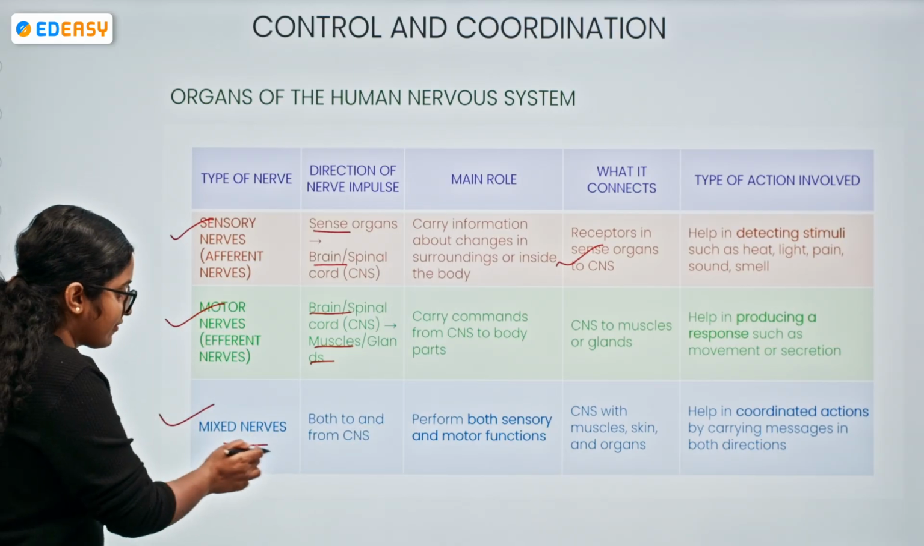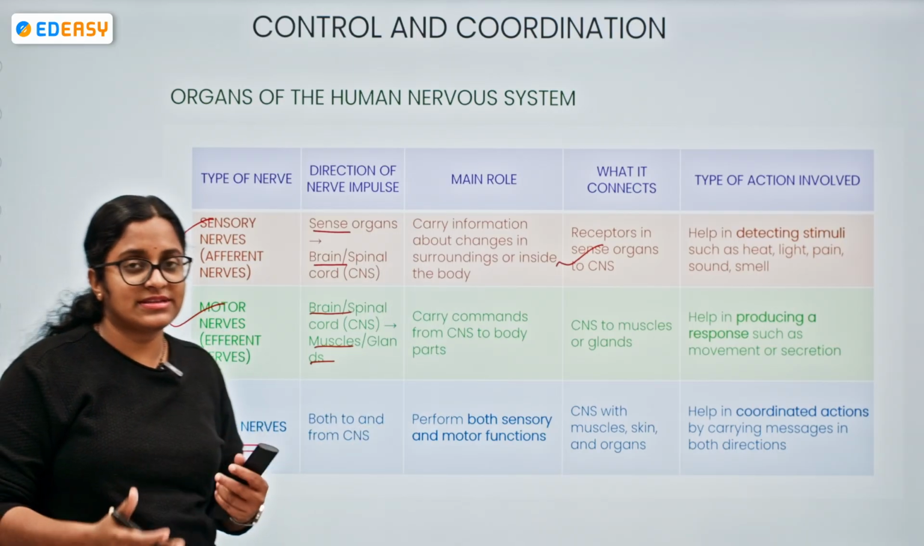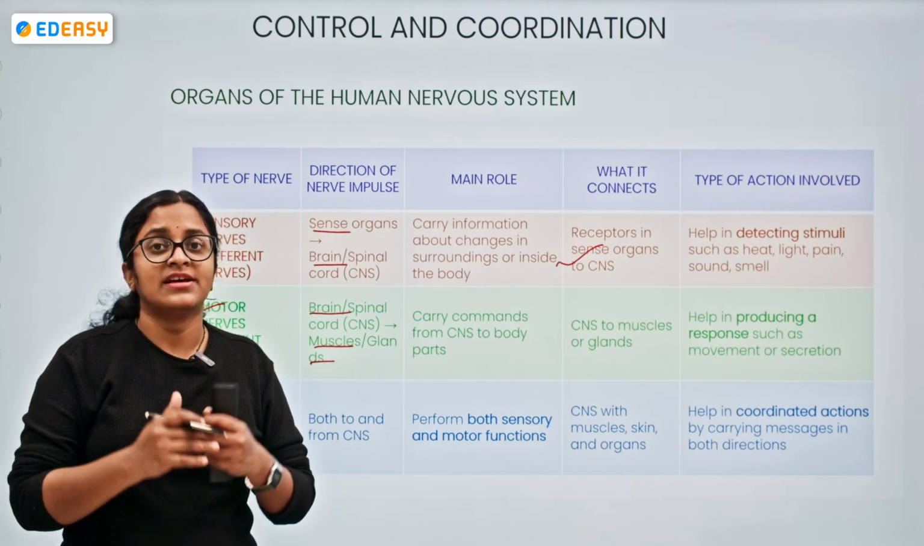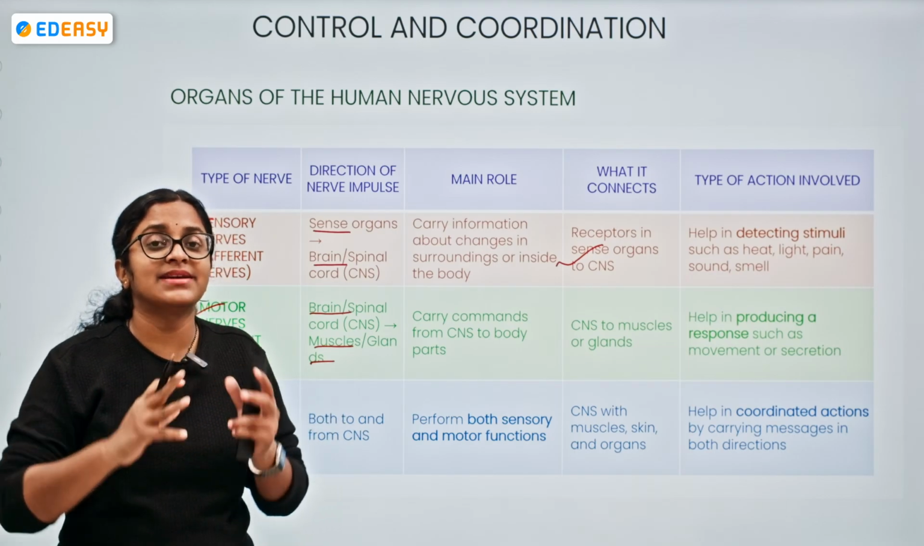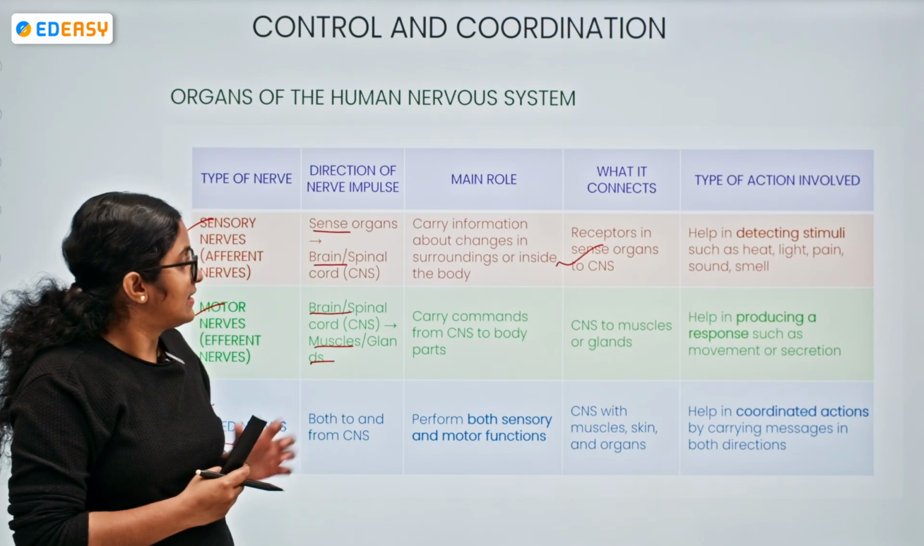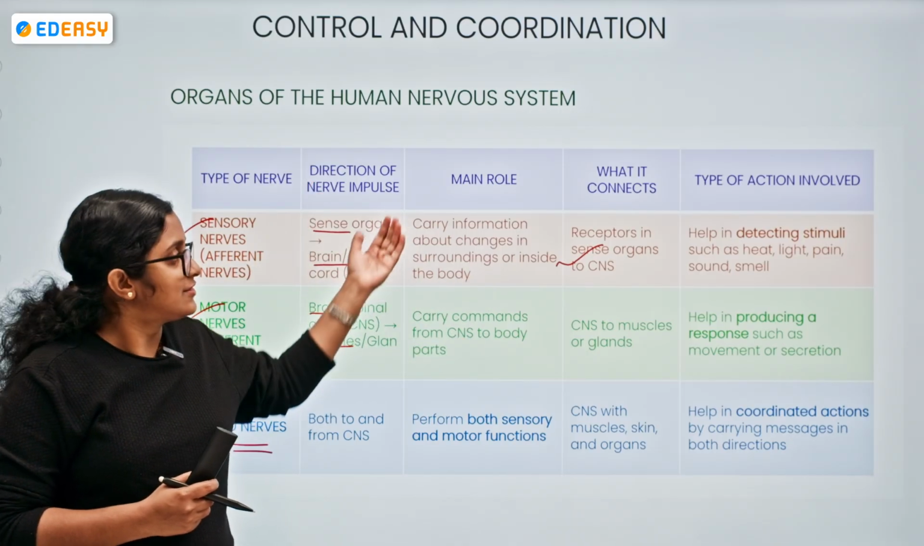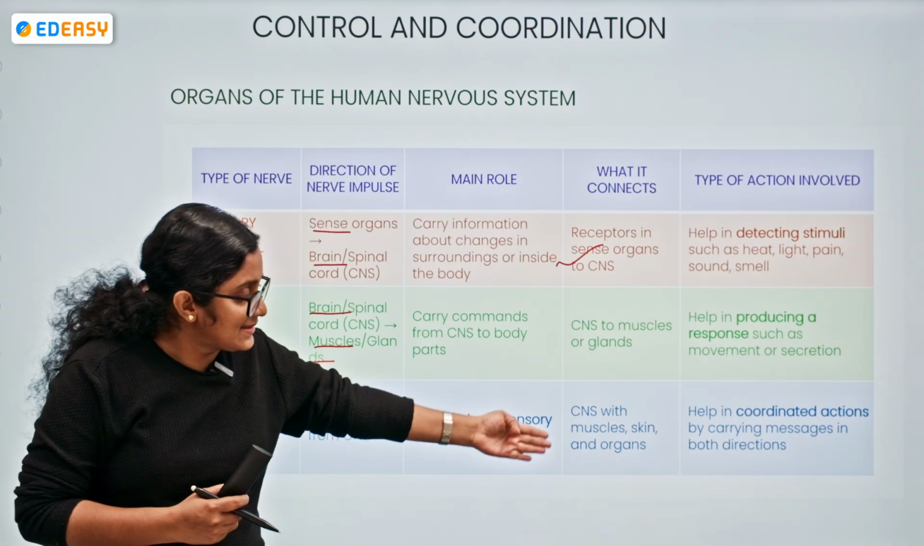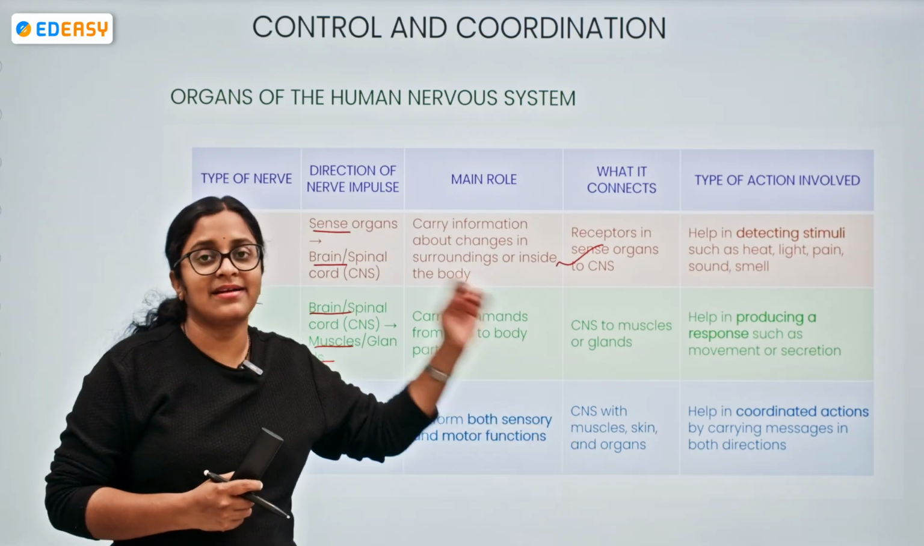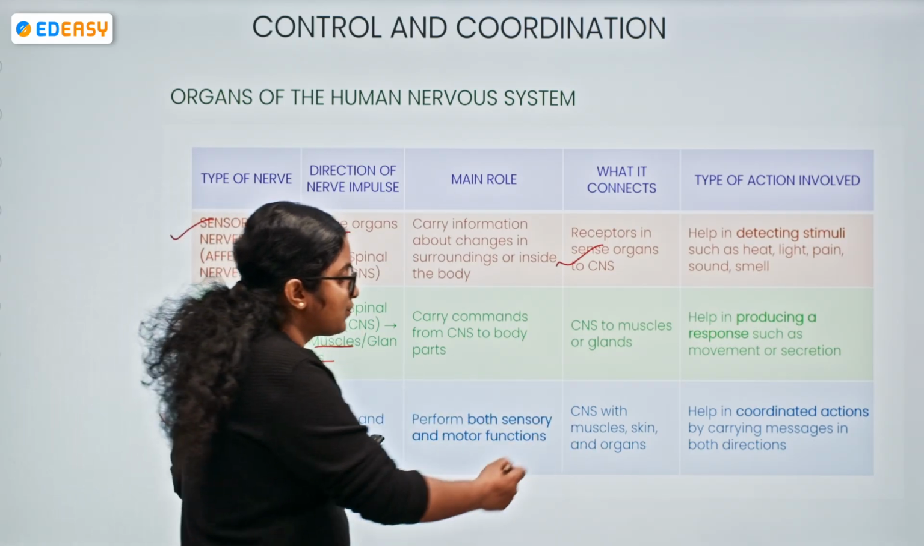What else do we have? Mixed nerves. The term mixed itself says they have both sensory and motor function. We can see them connecting the CNS with muscle, skin, and organs. So what do they help with?